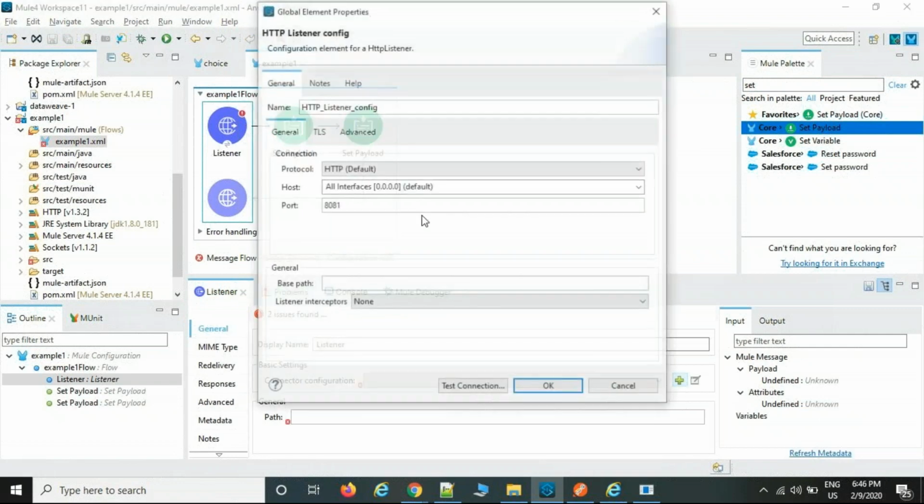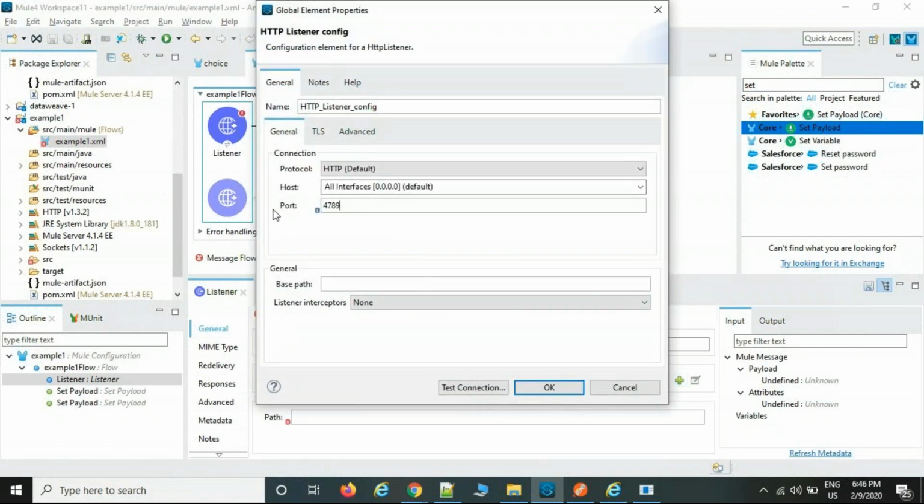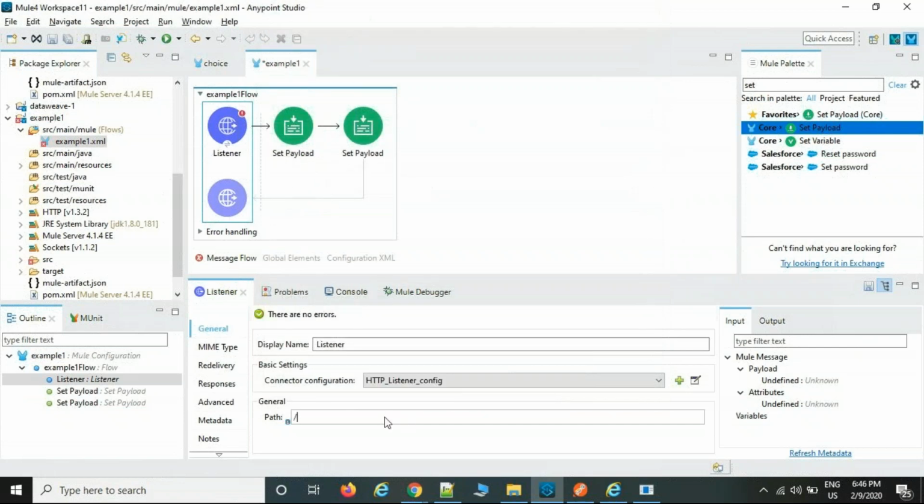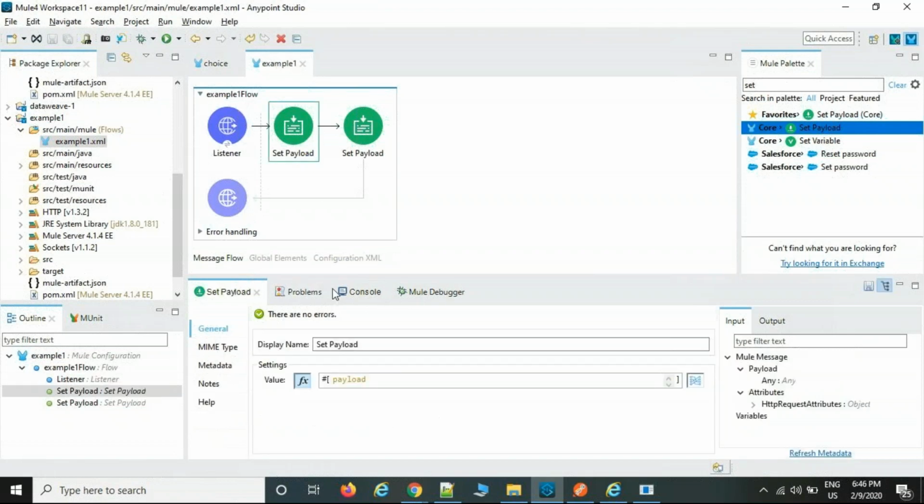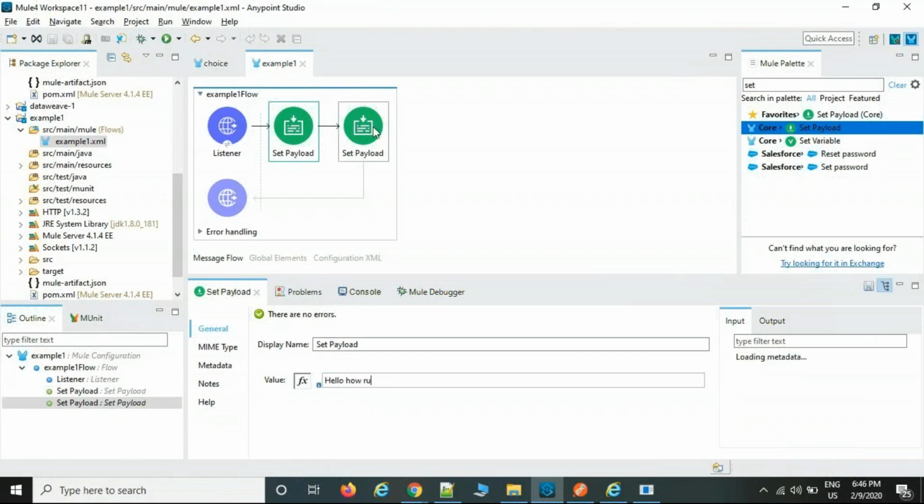Take one connection, any port number, example data, anything. In this first set payload I have written, hello, how are you? Any content. Here also I am writing, I am fine.